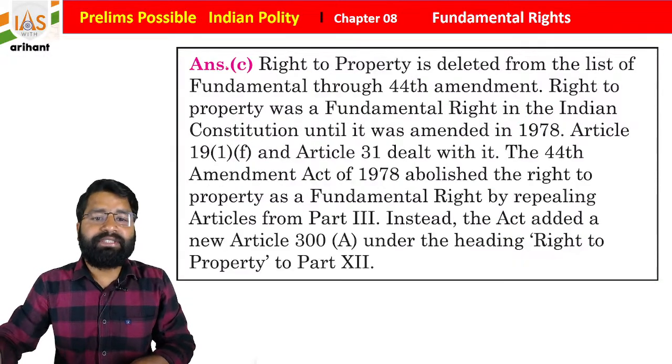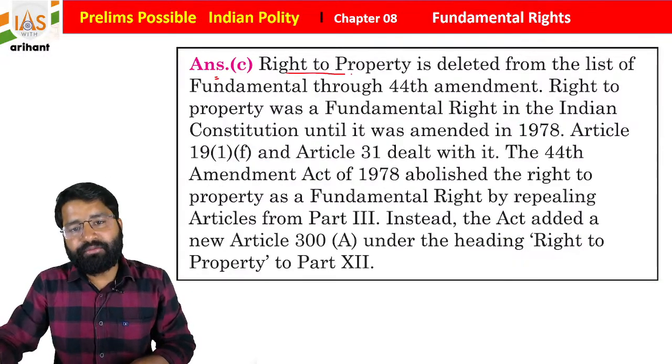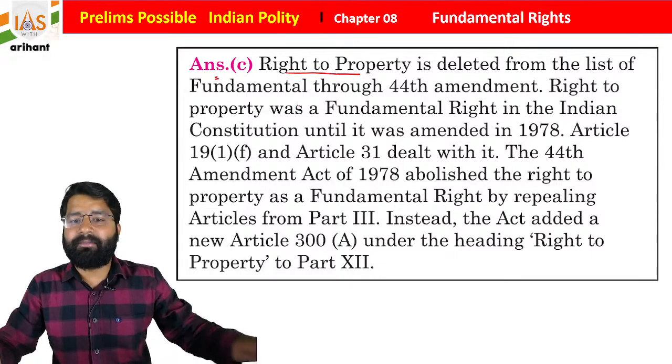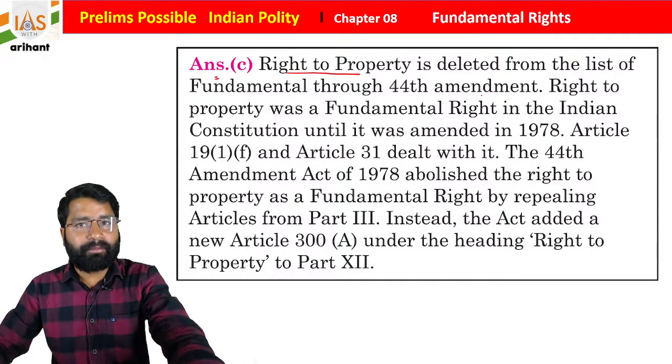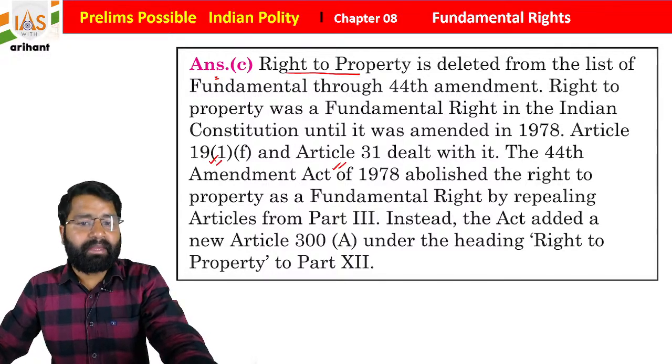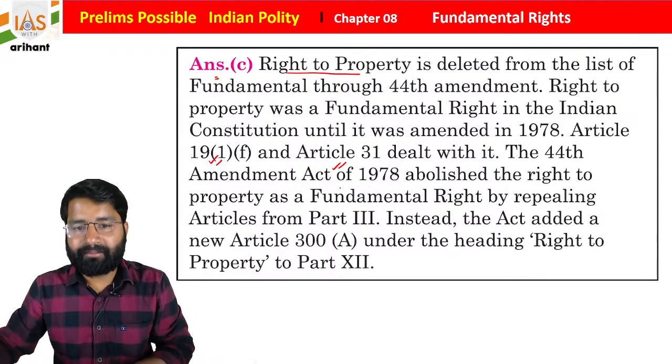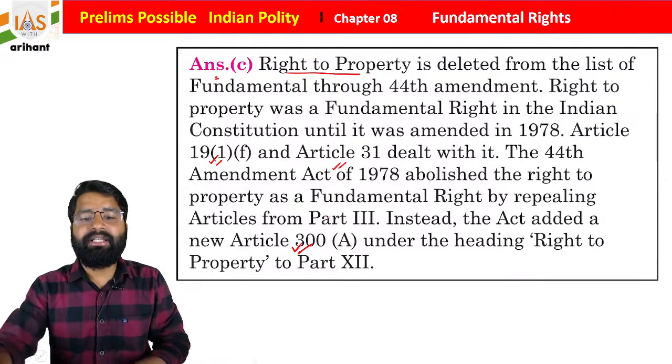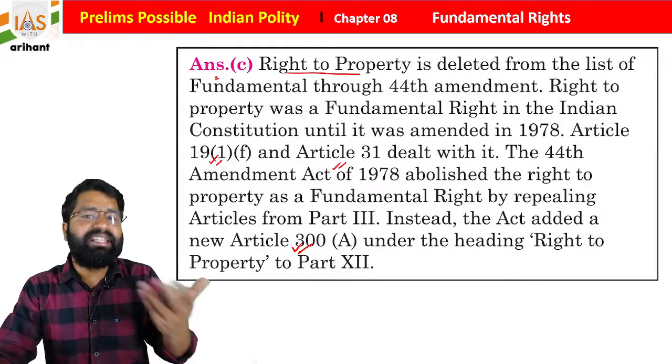So now see the explanation part. The right to property is deleted from the list of fundamental rights through the 44th Amendment 1978. So two articles were removed, that is Article 31 and Article 19 Clause 1 subclause F, students. Okay, so now it is a part of the legal right.